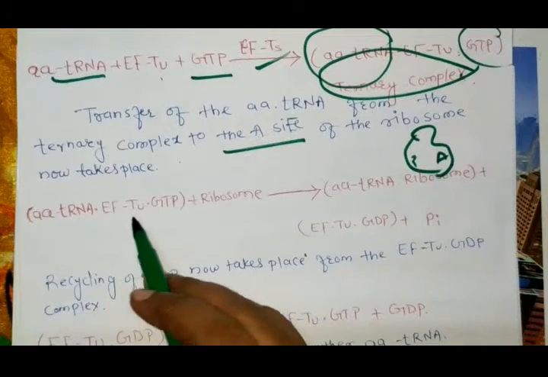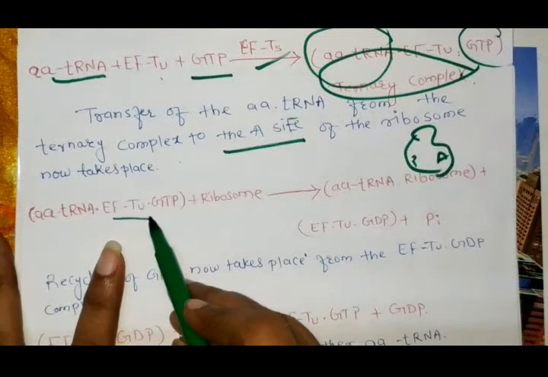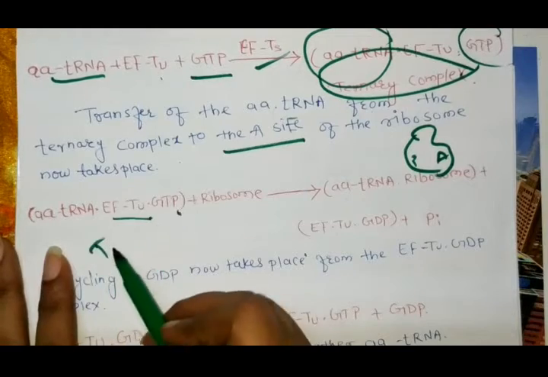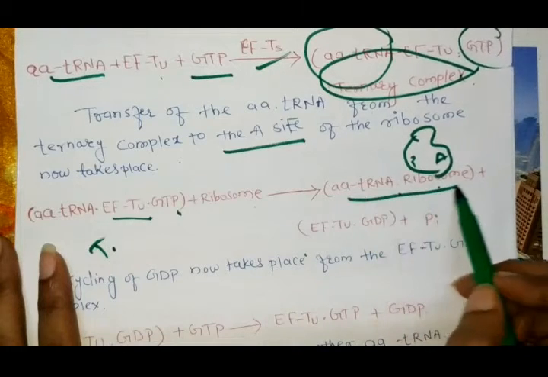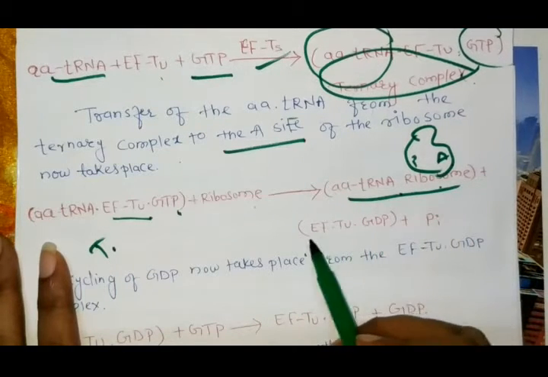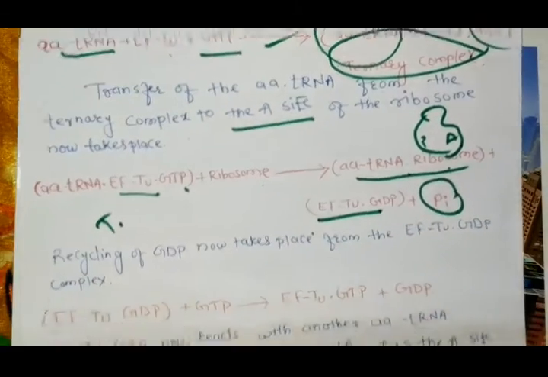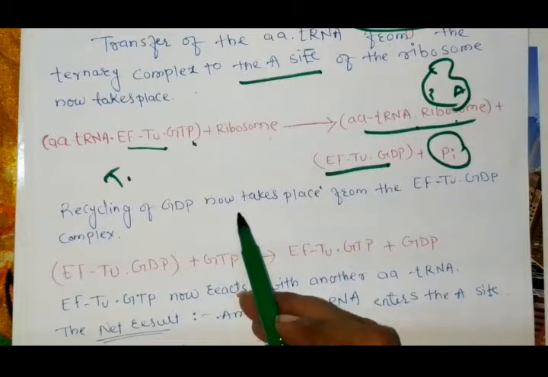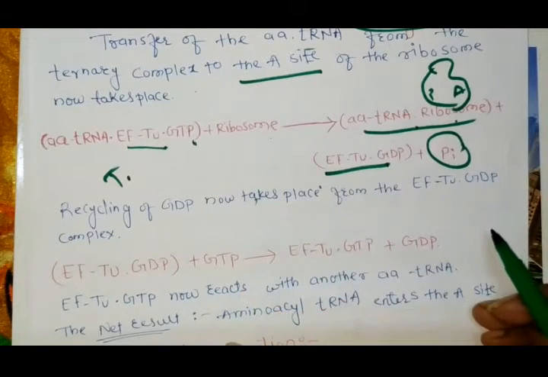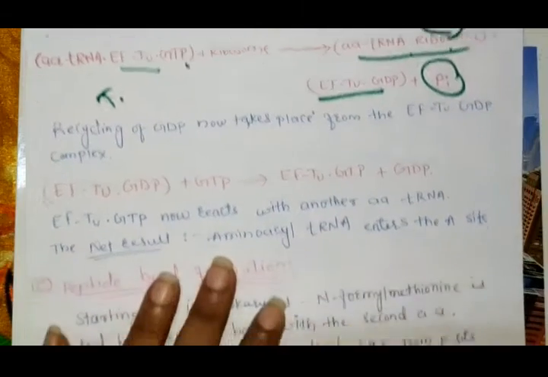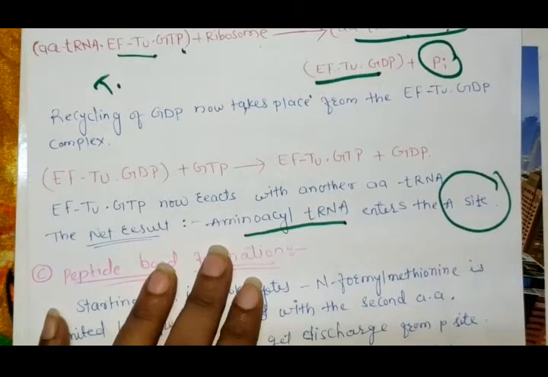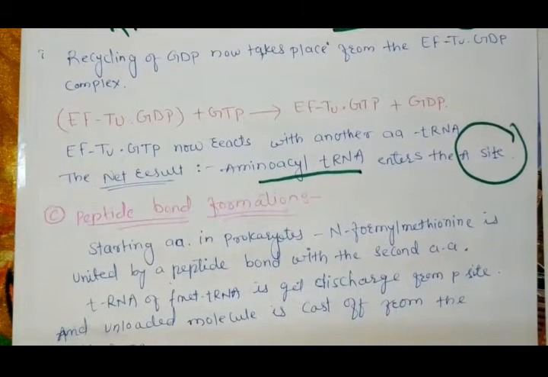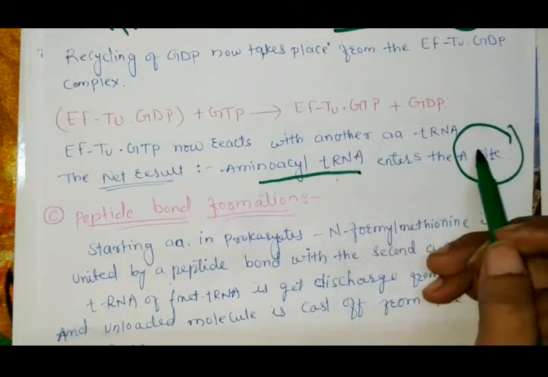Now this amino acid-tRNA, EFTU plus GTP, is a ternary complex, and it binds to the ribosome, and the amino acid-tRNA plus ribosome complex is formed, and this EFTU and GDP get released in the presence of pyrophosphate. Now this recycling of the GDP is also done for another amino acid-tRNA. The result of this reaction is that the amino acid-tRNA enters the A site of the ribosome. Now see how the peptide bond is formed after the entering of the amino acid-tRNA in the A site of the ribosome.